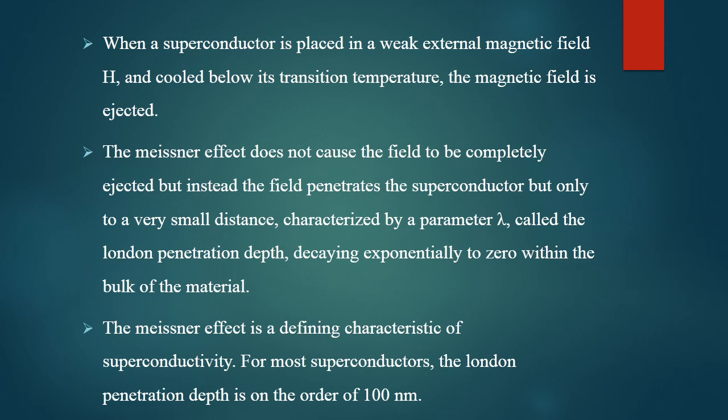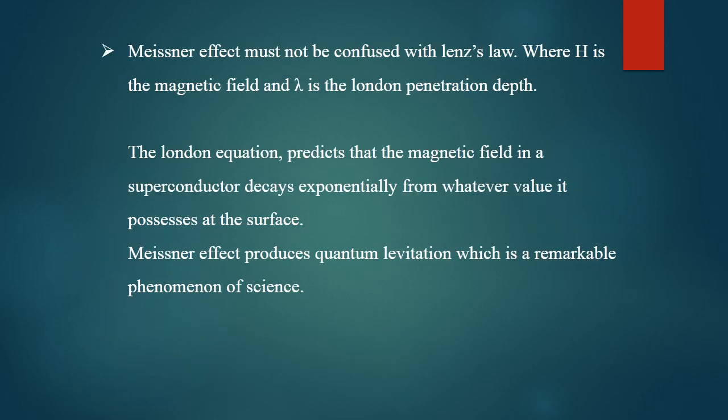This expulsion of flux lines from the material is called the Meissner effect, and it defines the characteristics of superconductivity: how it happens, and whether it is reversible to get the normal conductor back from the superconductor. The Meissner effect explains all those things. The penetration depth, lambda, can be on the order of 100 nanometers. You should not confuse the Meissner effect with Lenz's law; there is a difference between them.